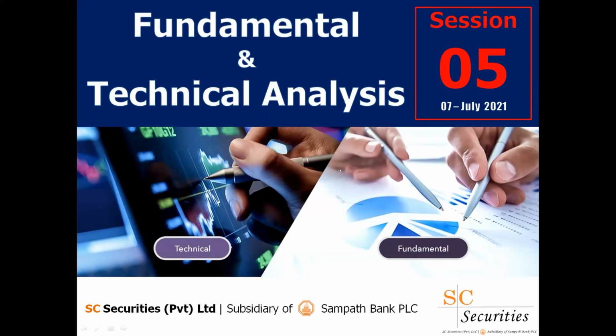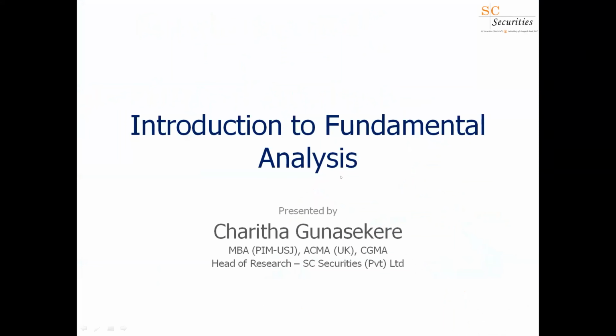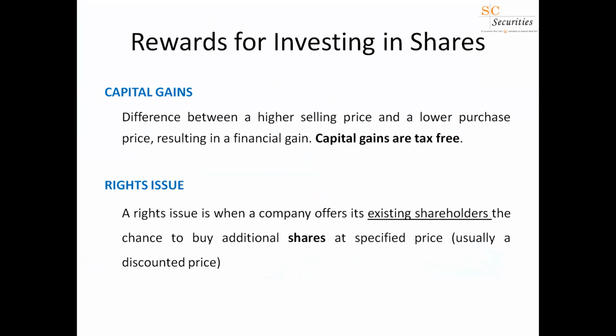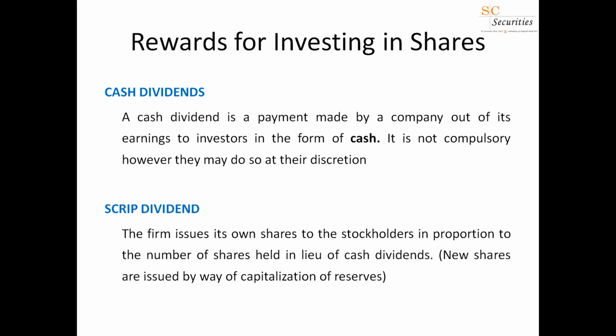So in the first four sessions, we discussed the basic fundamentals of financial statements: the income statement, balance sheet, and cash flow. And by now, we have discussed a number of ratios that an investor should look at. Just a quick recall from what we discussed last week. Last week, we discussed certain rewards for investing in shares. So we discussed capital gains, which everyone knows, and we discussed rights issues and dividends. As you all know, there can be two types of dividends, cash dividends and scrip dividends. So that also was discussed in detail.